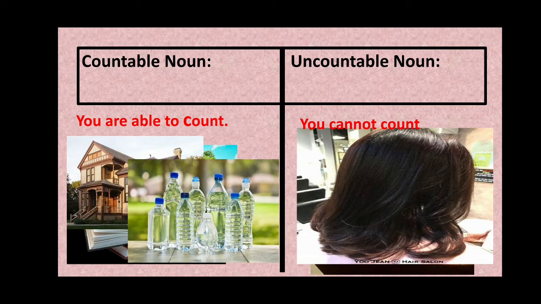But when we ask somebody for rice, when you ask your mom for rice, you don't say, mom, give me today 20 rice or 30 rice. We say 1 spoon of rice, 1 bowl of rice. It means we have to say the quantity by using some other things. We cannot say give me 1 water, 2 water, 3 water. We can say give me 1 glass of water, give me 1 bottle of water. That's why these are all uncountable nouns.